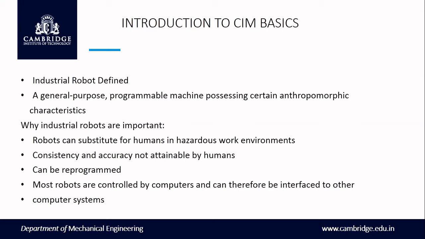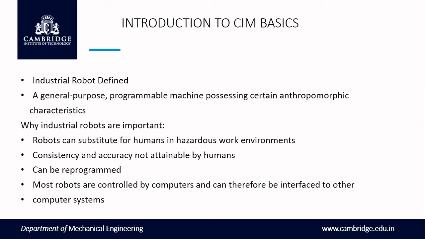And then why are industrial robots important? Robots can substitute for humans in hazardous work environments. Consistency and accuracy not attainable by humans. That is, robots can do work in any sort of environment. That is the major thing you're supposed to have in this.